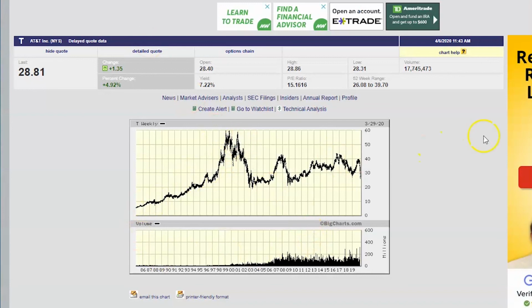But to me, it doesn't have a super healthy chart. I do own some shares of this, I will be honest with you. I don't have a huge position in this because I am uncertain of the overall appreciation on this stock. So let me know what you guys think in the comments, if it's a good buy still, or what your analysis on AT&T stock is.